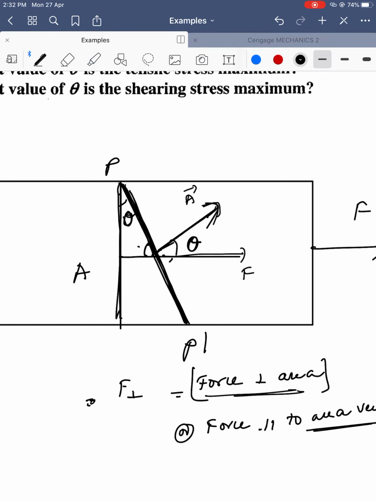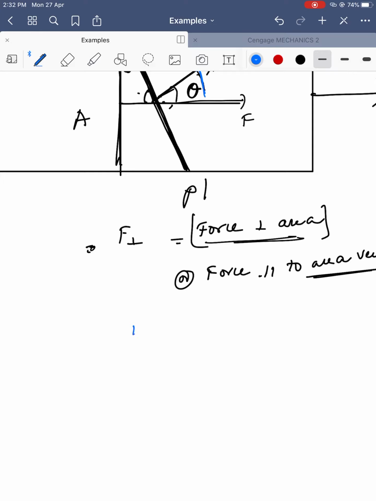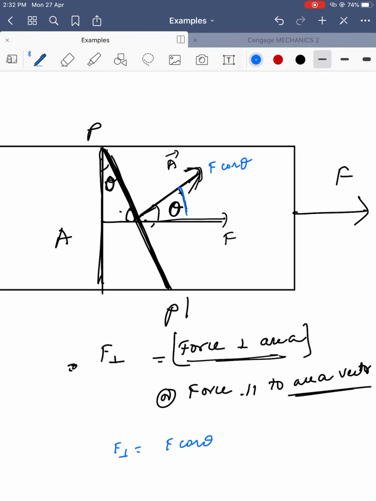How to get the force perpendicular to area? We should resolve it along the other direction. If we resolve, the value becomes F cos theta. So the perpendicular force F perpendicular is equal to F cos theta. What is the area?